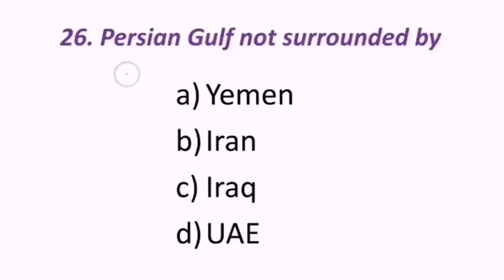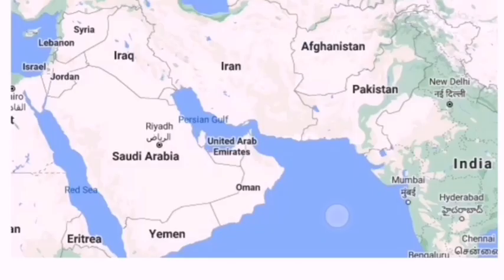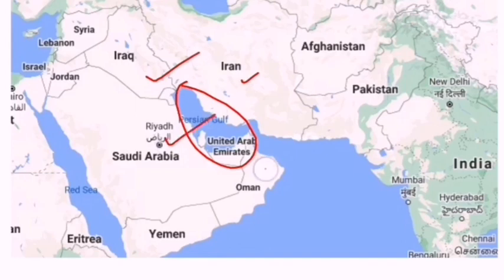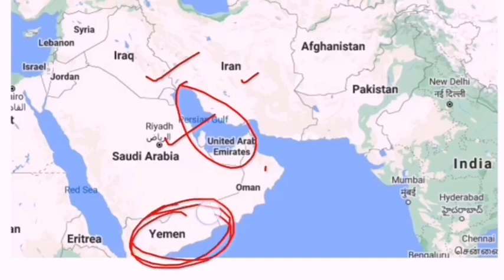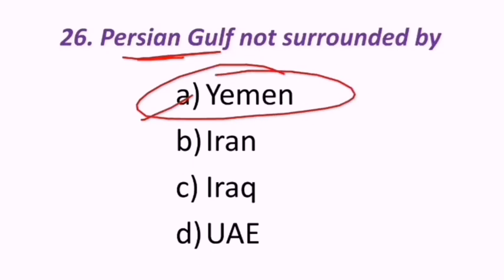26th question, Persian Gulf not surrounded by. It means Persian Gulf does not share the boundary with which of the following countries? Yemen, Iran, Iraq, UAE. This region is very important from the exam point of view. Let's look at the map here. This is Persian Gulf. It is surrounded by Iran, Iraq, Saudi Arabia, a little bit Oman is there, but Yemen is not there. So Yemen is not sharing border with this Persian Gulf. Hence the answer for the question is Yemen.